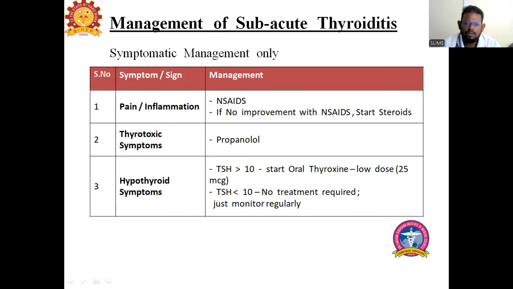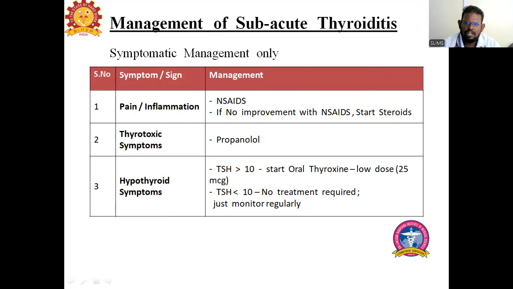Once the patient goes to the hypothyroid phase, which comes after 2 to 4 months, then we have to start the patient on oral thyroxine. Thyroxine should be started only if the TSH level is more than 10. If it is less than 10, there is no need to start thyroxine. Just monitor every 6 weeks. Usually the disease may last up to 6 months, so keep on monitoring the patient every 1.5 months.